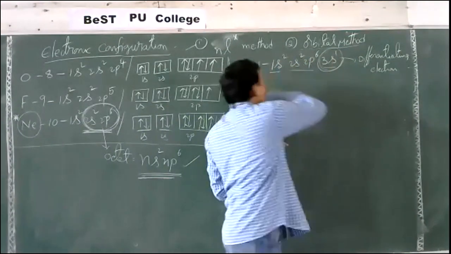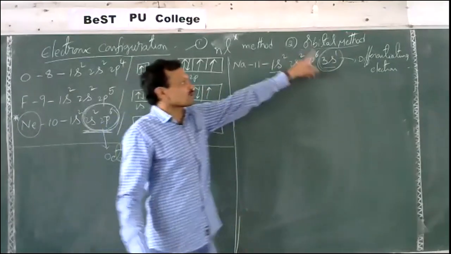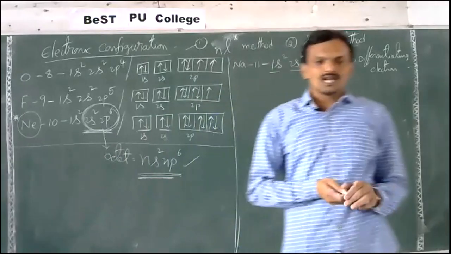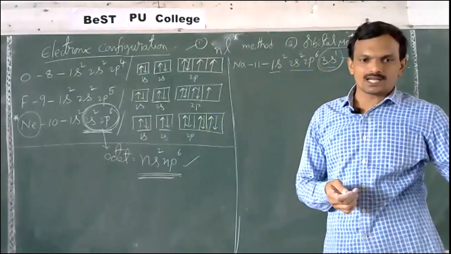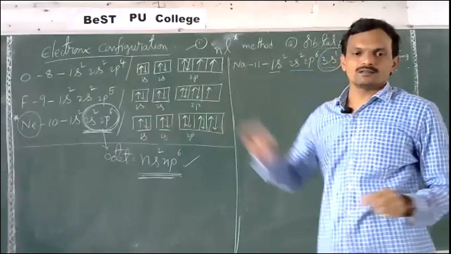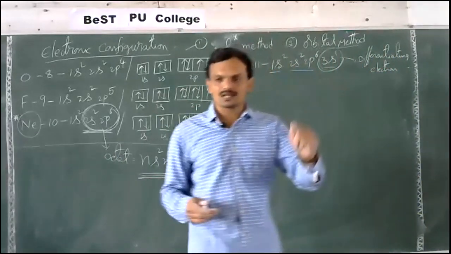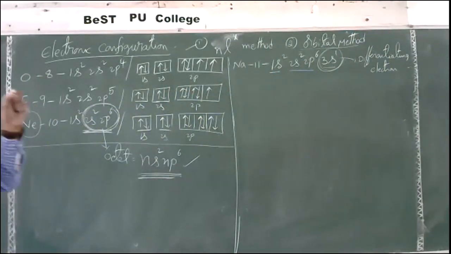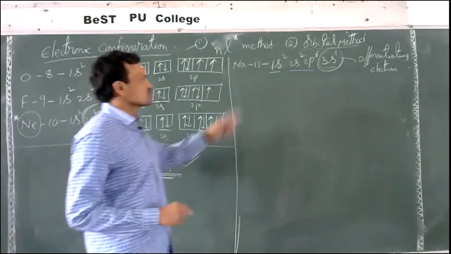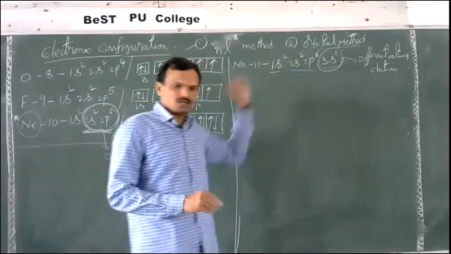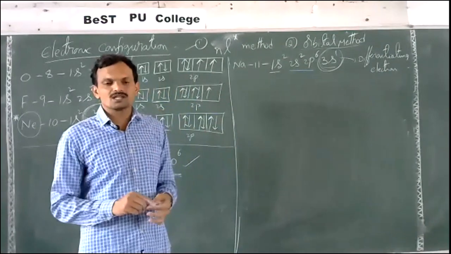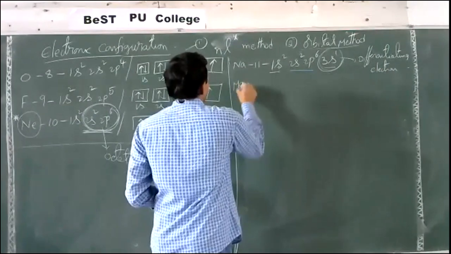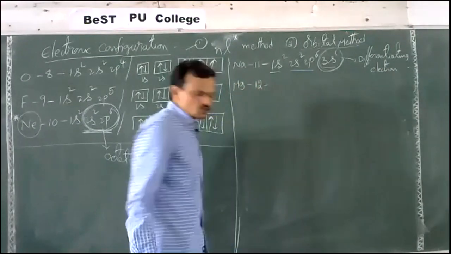So this electron differentiates sodium from neon. The last entering electron which differentiates an element from its previous element is called the differentiating electron.